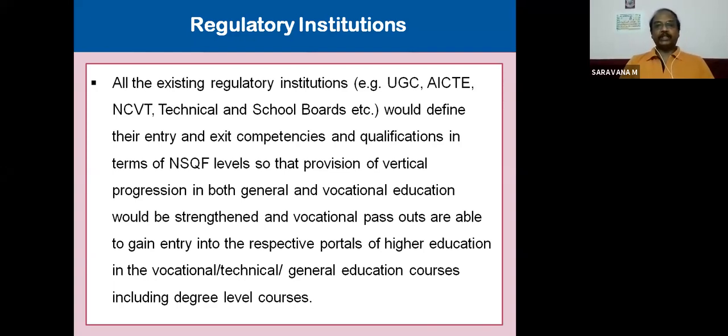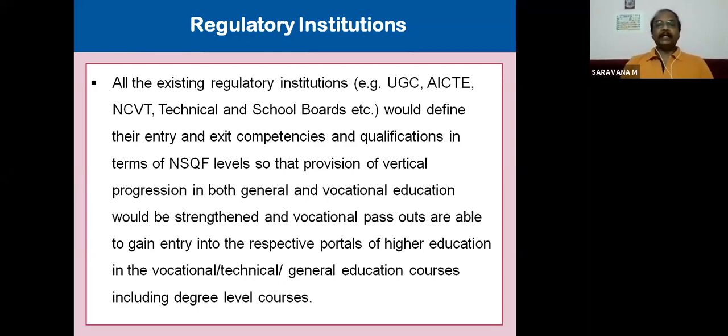Technical and school boards, etc., would define their entry and exit competencies and qualifications in terms of NSQF levels. So a UGC certified person, an AICTE certified person and an NCVT certified person can pursue one common course. That means all these regulatory institutions should follow one common course. That common course, or that common system or common framework, is nothing but NSQF. So if UGC is following, AICTE is following and NCVT is following that NSQF, it is very easy for an individual to get the certificates and complete the levels.